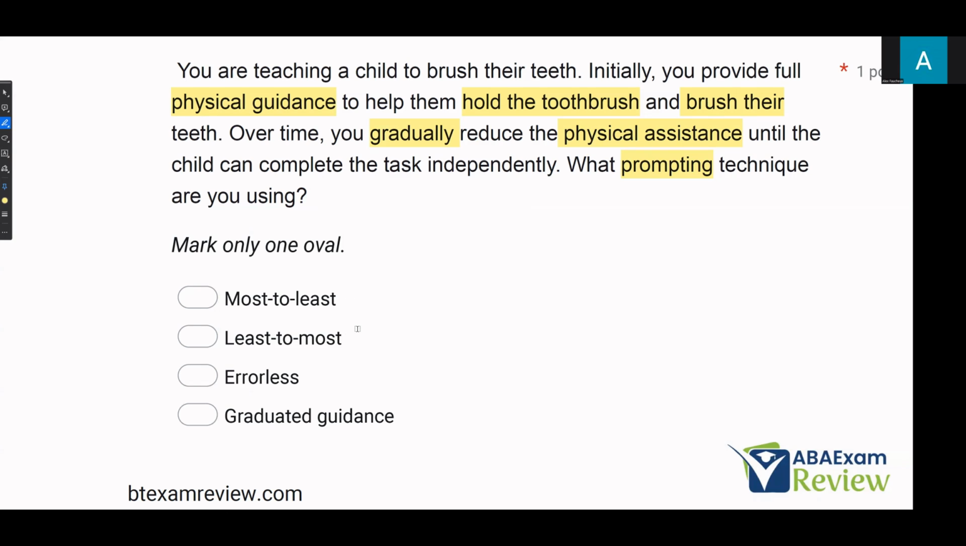With least to most, it's the reverse, right? We're going to use the least intrusive prompt and then work our way towards the most intrusive prompt. And then again, graduated guidance is when you use as much physical prompting as necessary and then immediately fade it out. So the prompting technique used here would be most to least, starting with that full physical and fading as necessary until the child can be independent.